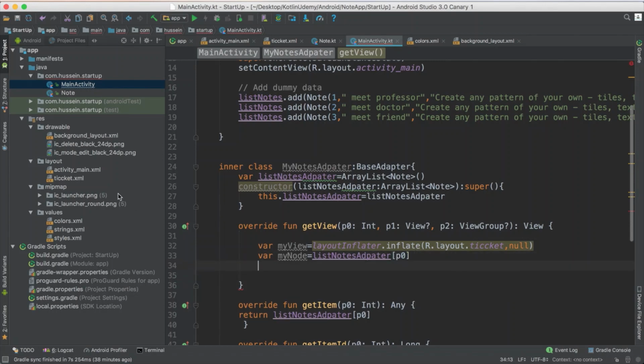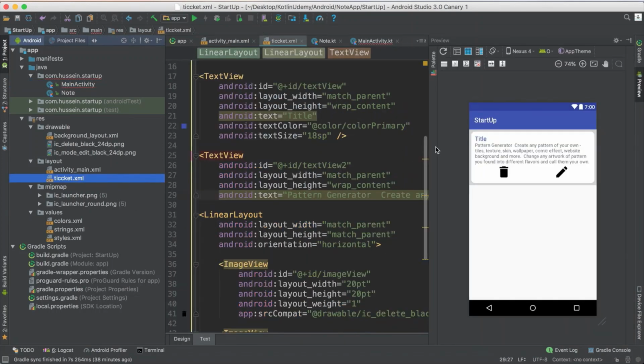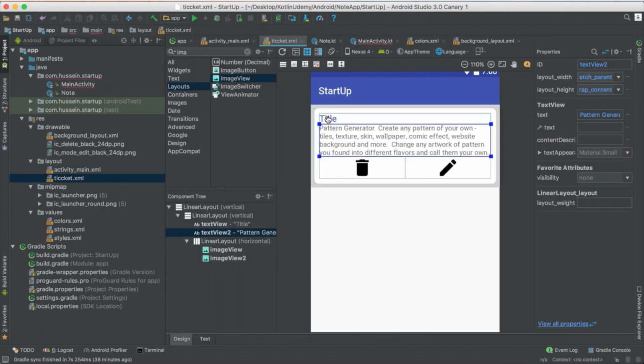Really easy process. First of all, if I go to the ticket, I see what I have. I have this text view, which is this one. Let me name it text TV title. Okay, title. And this one I will name it TV description. Okay, and I want to access these elements.